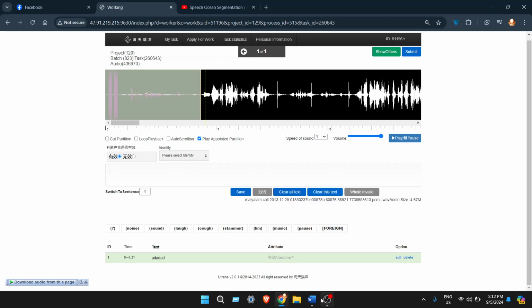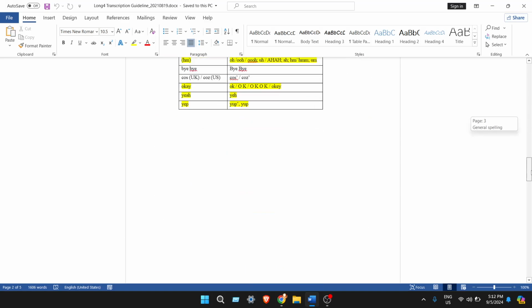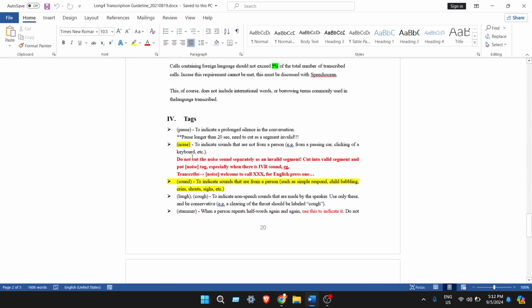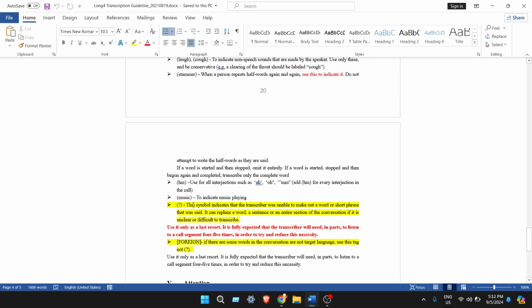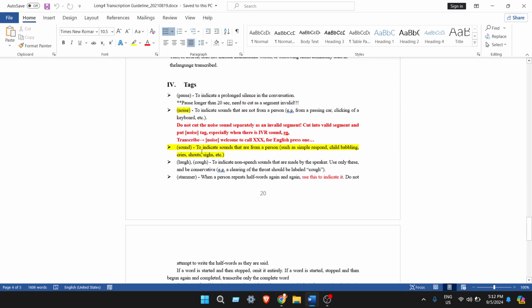Let's go to the noise tag, which indicates sounds that are not from a person. Response, child, babbling, cry, shout, laugh, stammer. We have several tags that should be used in different scenarios.